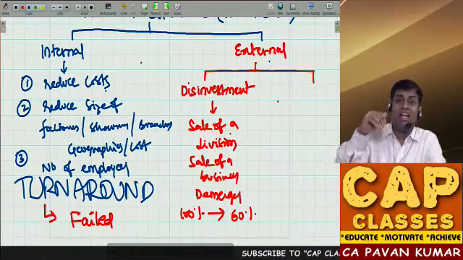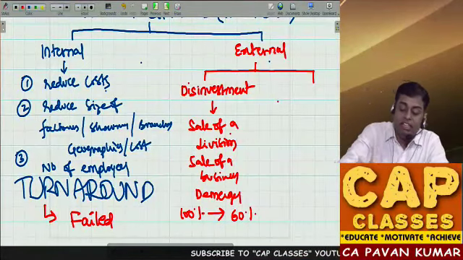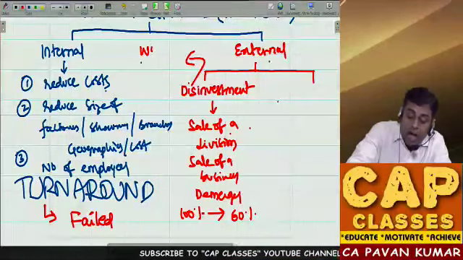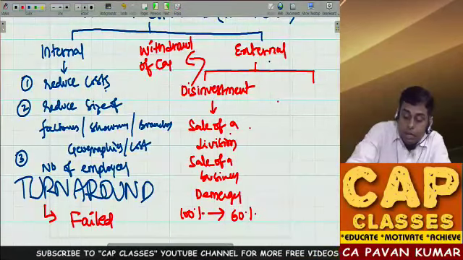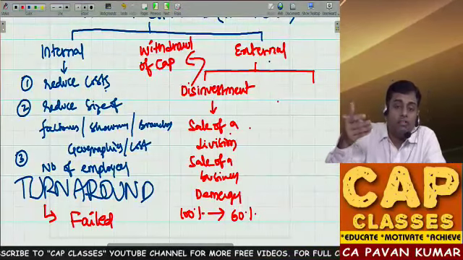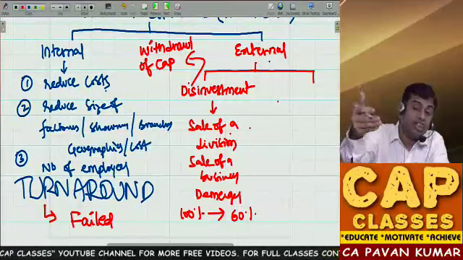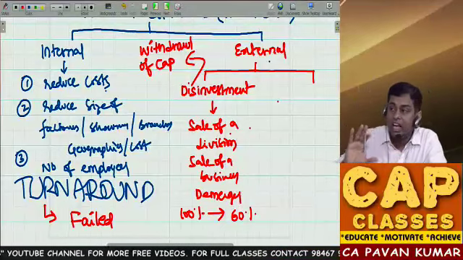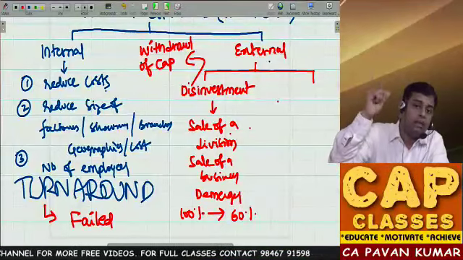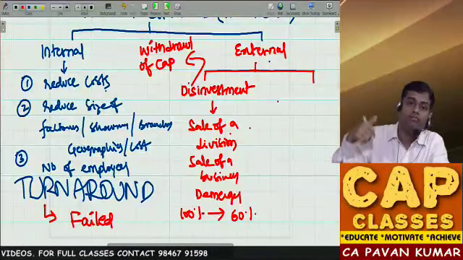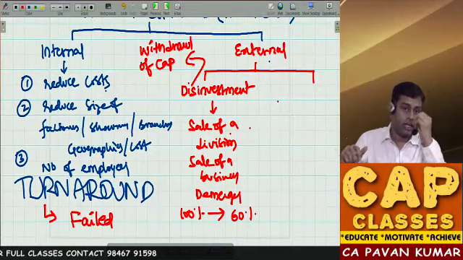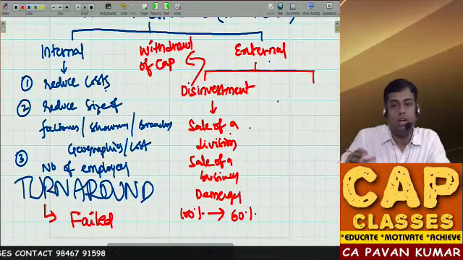So you are disinvesting from your business. Disinvestment means withdrawal of capital. What is the meaning of disinvestment? Withdrawal of capital. I invested in a division. I am withdrawing my capital by sale. I invested money in this business. I am withdrawing by way of sale. I invested in 100% of the company. I am withdrawing 40%. 40% I am selling to outside. Now the problem solved. Happy.